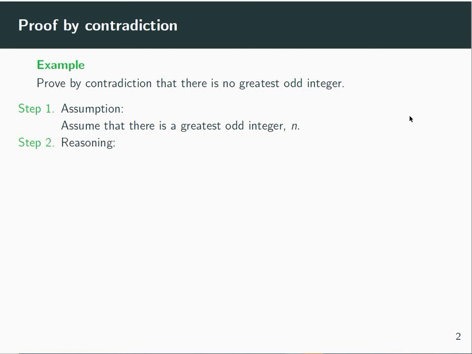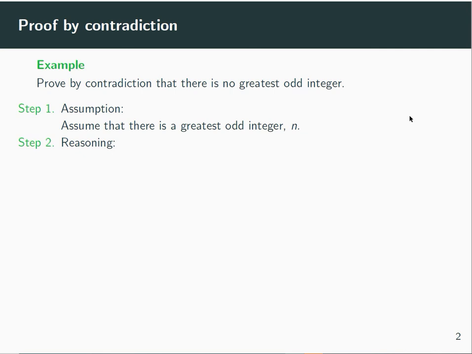Next, in step 2, we use some logic and known facts that will lead us to nonsense. In other words, in this step, we have to show that our initial assumption makes no sense. In other words, we have to find an integer that is both odd and greater than n.